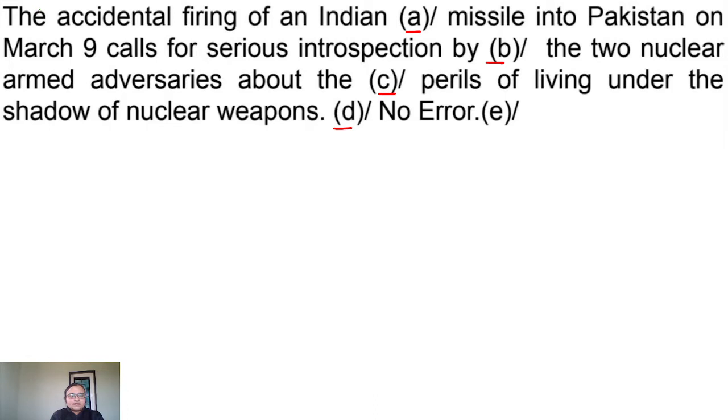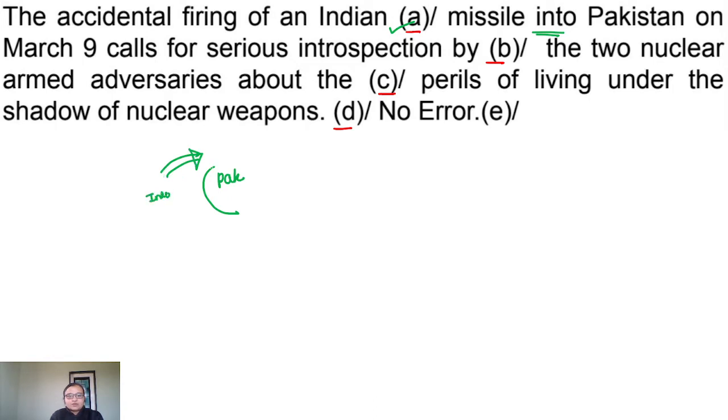The accidental firing of an Indian missile. So this part is correct. Into Pakistan. Into is correct because this is the boundary of Pakistan and the missile is coming from outside. You might have learned in the newspaper that there was accidental firing from India to Pakistan.